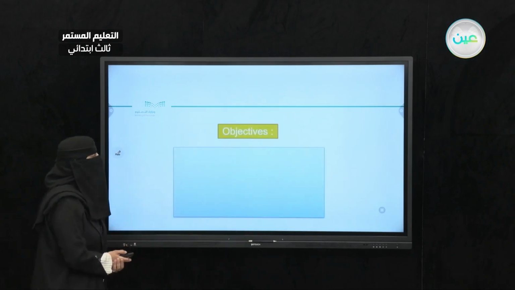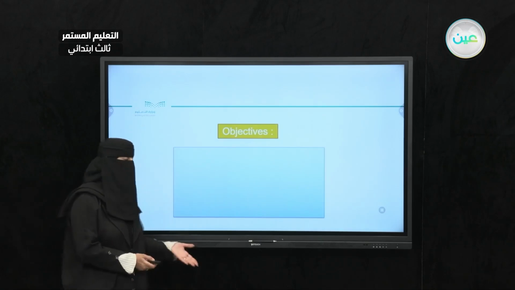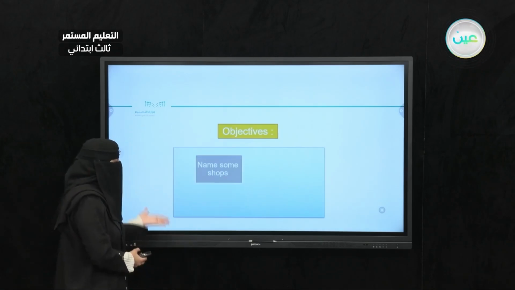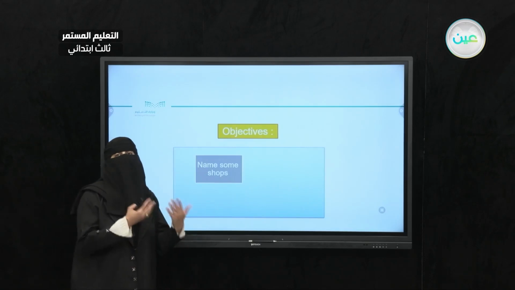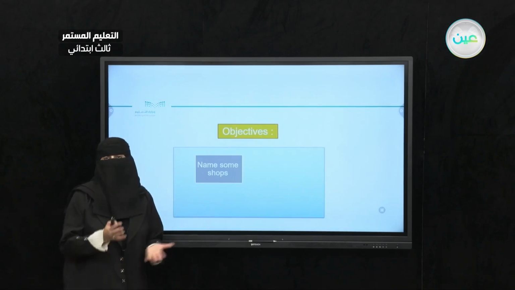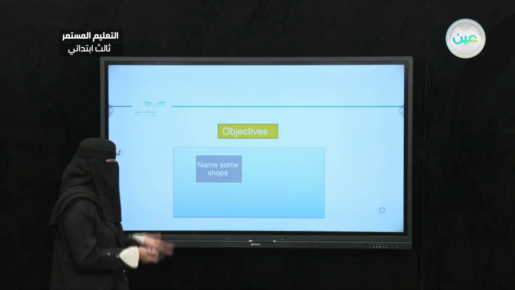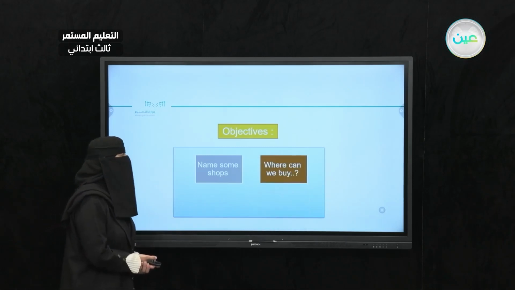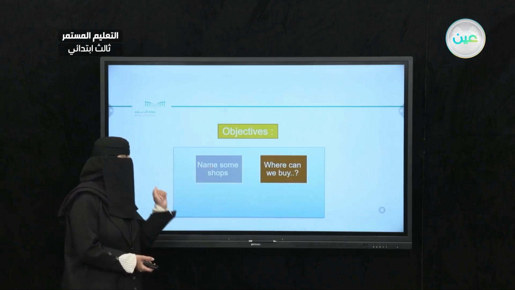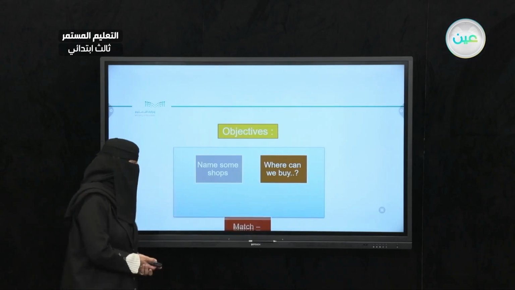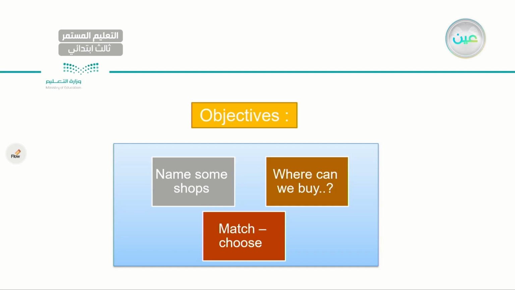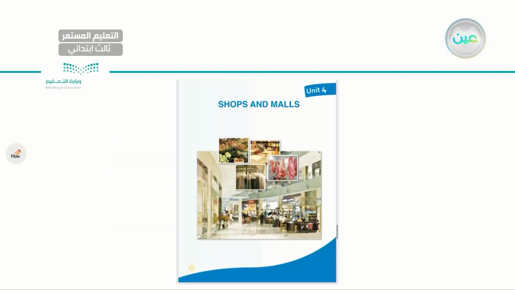Now, let's start with our objectives for our first lesson. We are going to learn the names of new shops, shops that we usually go to daily to buy the stuff that we need. Also, we will be able to answer this question: where can we buy certain items? And we will be able to match and choose. That means we will be doing different exercises.